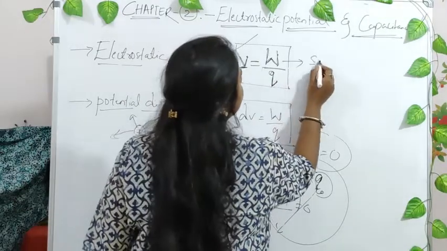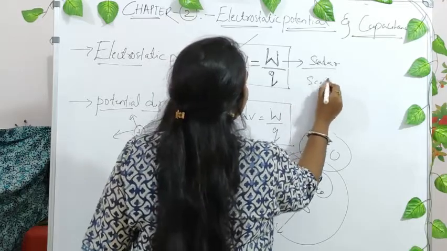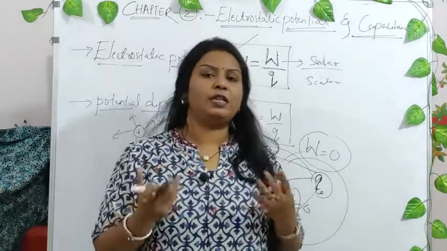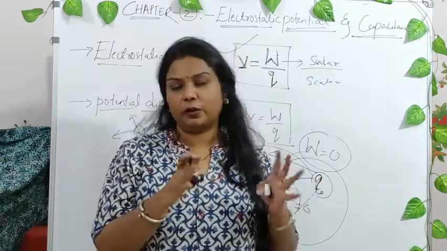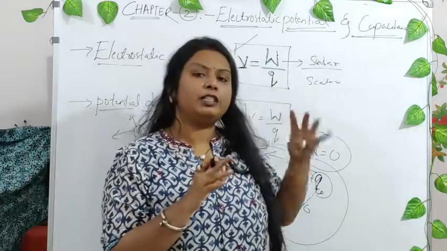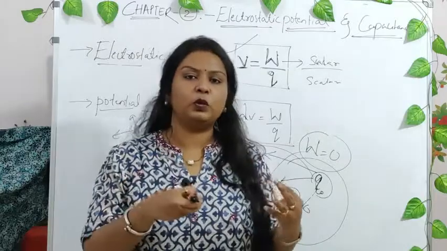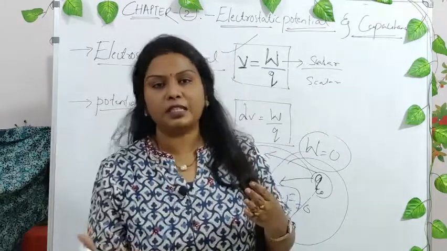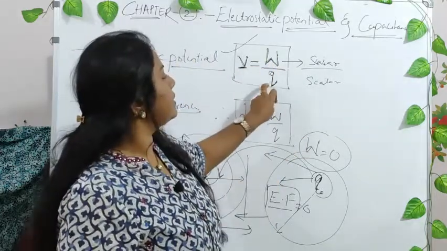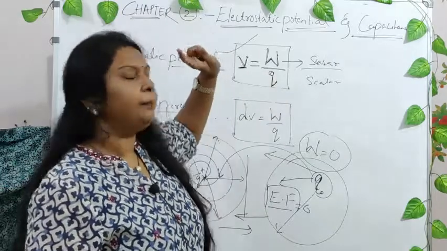Work is a scalar quantity. Charge is also a scalar quantity. Whenever we say work, it only has magnitude. We do not say work in some particular direction. So work is a scalar quantity. And Q is charge here. Charge also has only magnitude. We say only 5 coulomb, 3 coulomb, 2 coulomb. We do not say 2 coulomb in this direction. So it consists of only magnitude, and hence the electrostatic potential is also a scalar quantity.